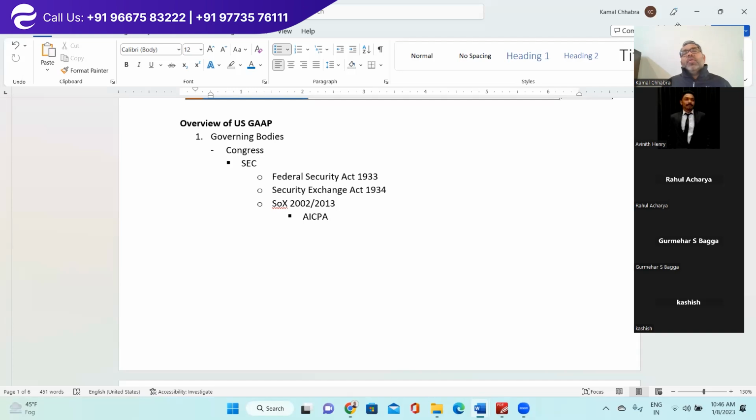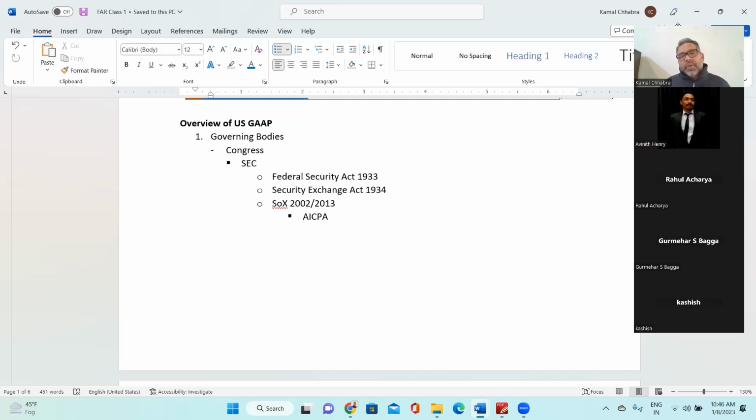So the first time you go for an IPO, you need to submit the details to the SEC in line with the Federal Securities Act. After that, if your stocks are regularly trading, you need to follow the rules and regulations required in the Securities Exchange Act 1934, right?